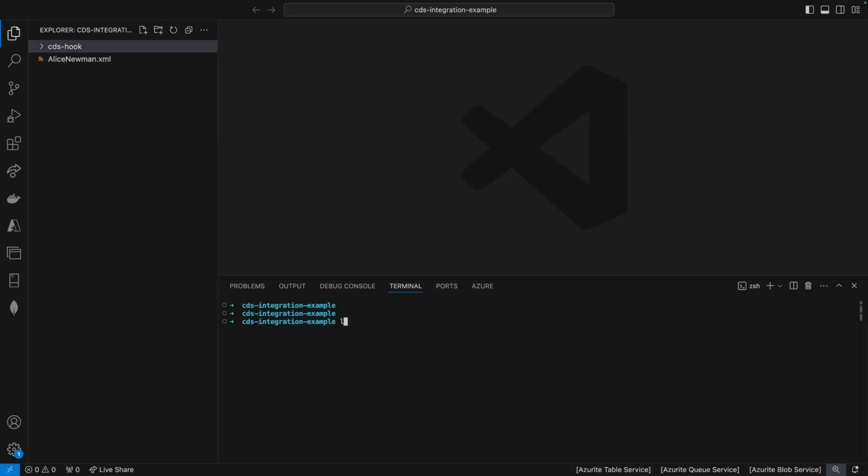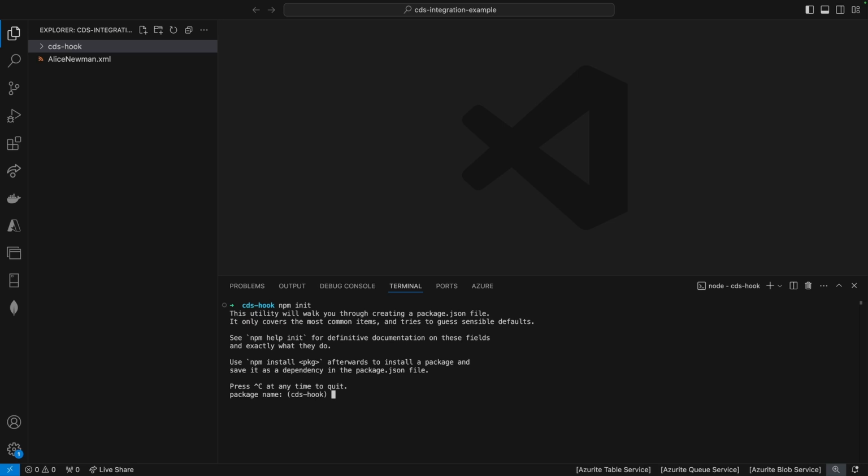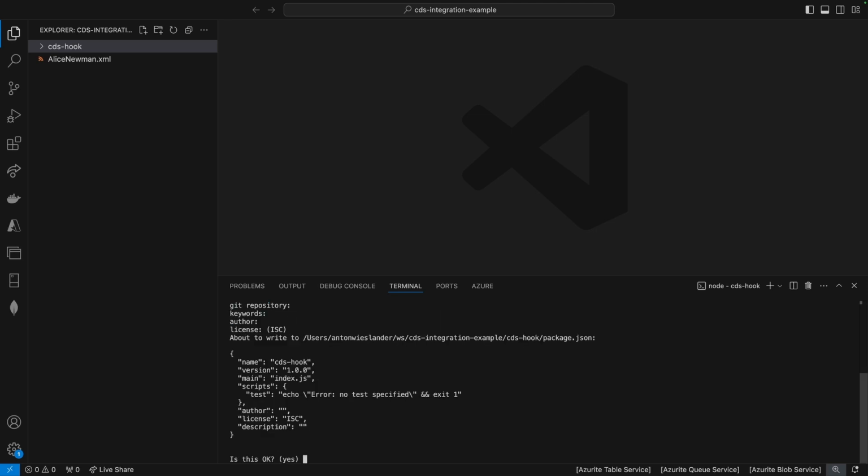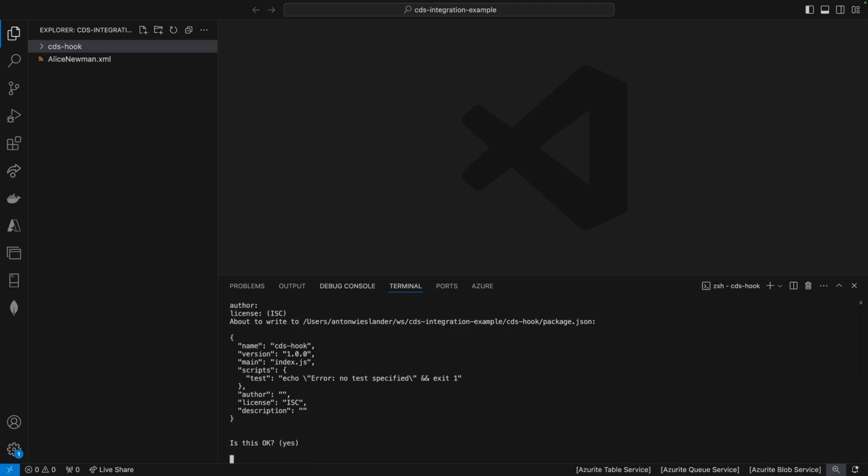I'm going to open up the terminal, and I'm going to go into cds-hook. I'm going to initialize an npm package. And by the way, I don't think I mentioned this, I'm going to be using JavaScript for all of this. I think JavaScript is the simplest one of them, where you can just see the endpoints and effectively port it to your own preferred language of choice. Okay, so I'm going to initialize an npm project, and I'm just going to select the default options for everything.